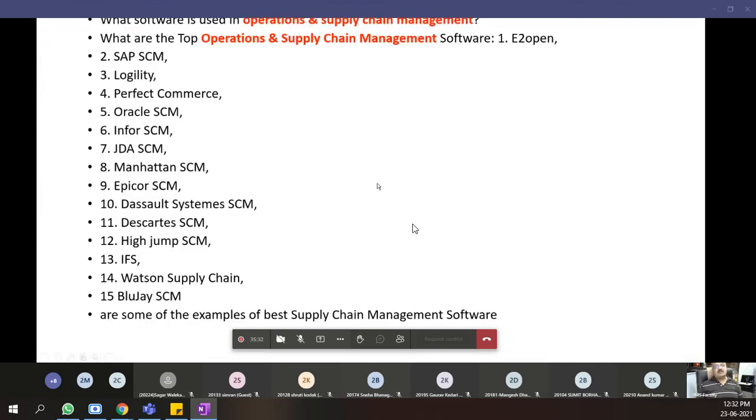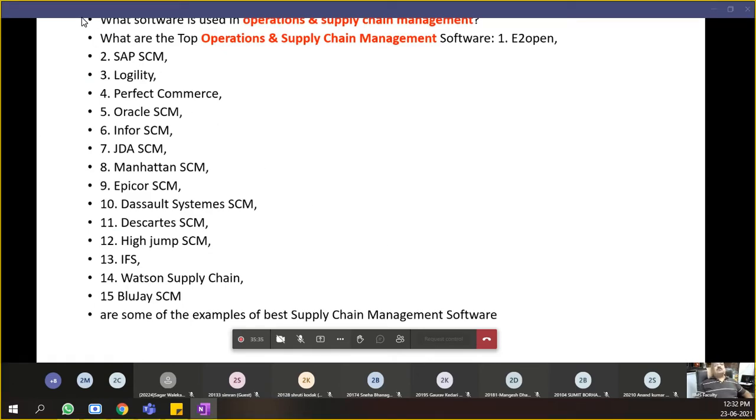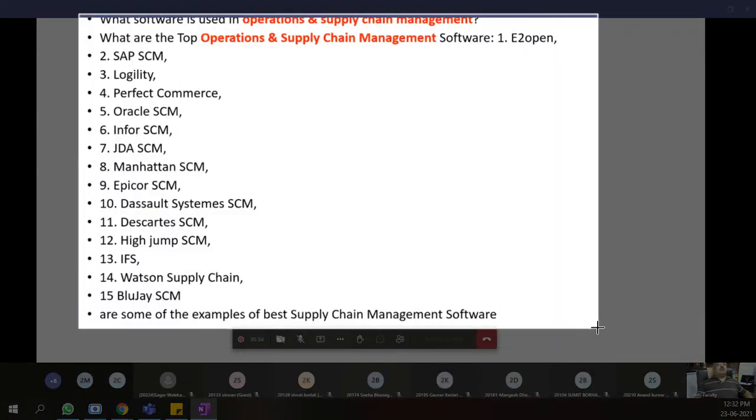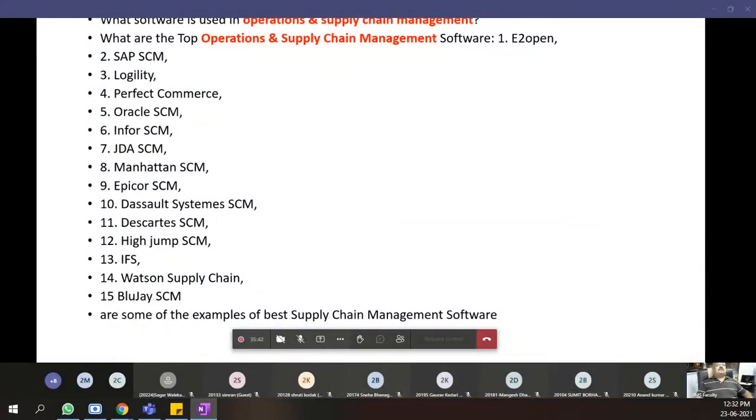So I made the screen bigger so that all of you can see now. What softwares are used in supply chain management, operations and supply chain management? eSquare Open, SAP SCM, Logility, Perfect Commerce, Oracle Supply Chain Management, Infor SCM, JD Edwards Supply Chain Management, Manhattan Supply Chain Management, Epicor SCM, Dassault Systems SCM, Descartes SCM, HighJump SCM, IFS, Watson Supply Chain, and BlueJ Supply Chain Management are some of the examples of the best supply chain management softwares used by organizations. Then I remember PeopleSoft is there, BAN is there, etc.